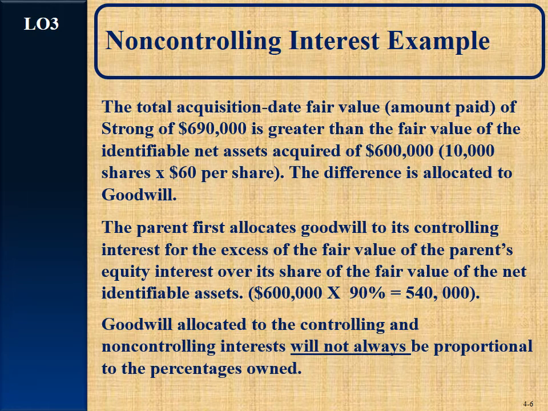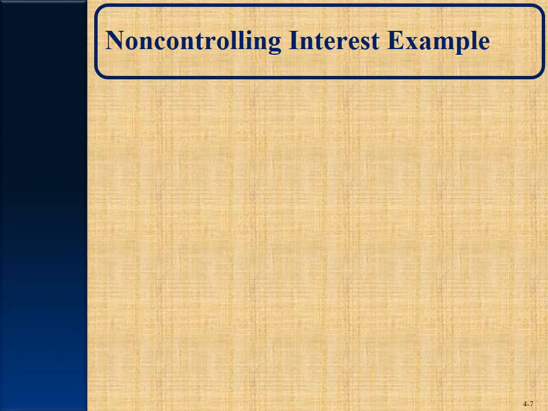So it's not based on proportion of ownership. It's based on fair value of the portion of the assets and liabilities compared to what the consideration was given by both. The fair value of the net identifiable assets is allocated based on ownership percentage.